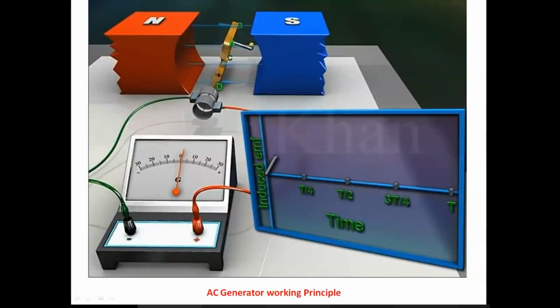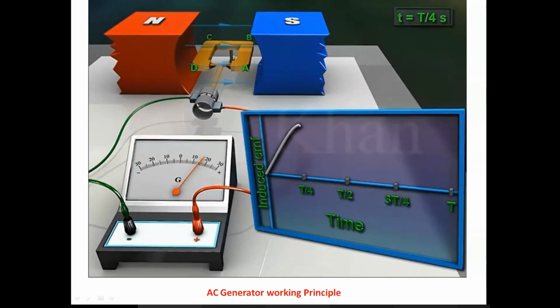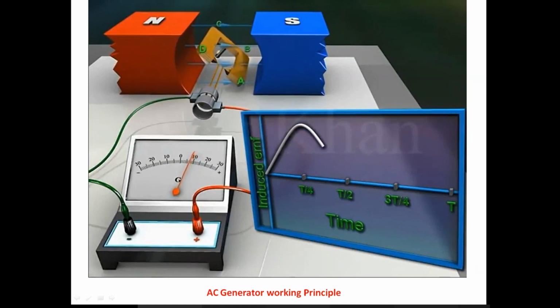During the first quarter rotation, the induced EMF increases. Then at time t upon 4 seconds, the armature becomes horizontal. At this position, the rate of change of magnetic flux momentarily attains the maximum value. Therefore, the induced EMF at this position is maximum. During the second quarter rotation, the induced EMF decreases. Then at time t upon 2, the armature again becomes vertical and therefore the induced EMF is 0.